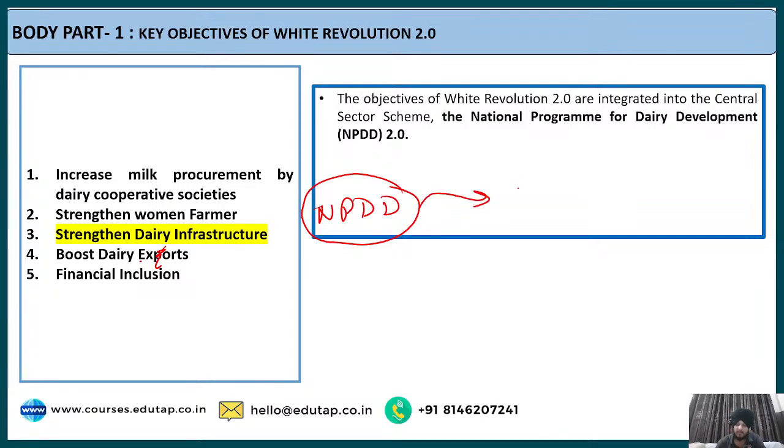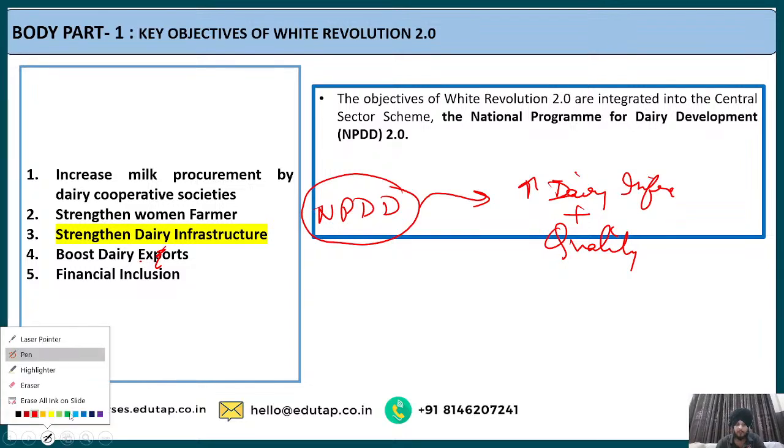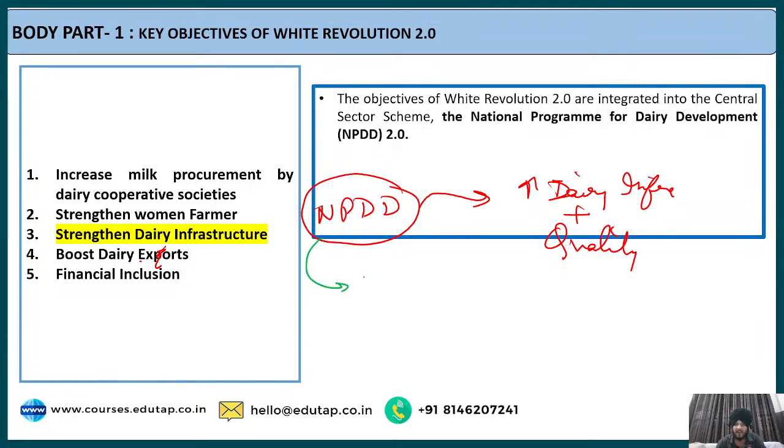The aim of this scheme is to improve the dairy infrastructure, and apart from that it also aims to improve the quality of milk services. And how is it able to do so? It is able to do so with the help of the financial assistance that this central sector scheme, NPDD, provides.